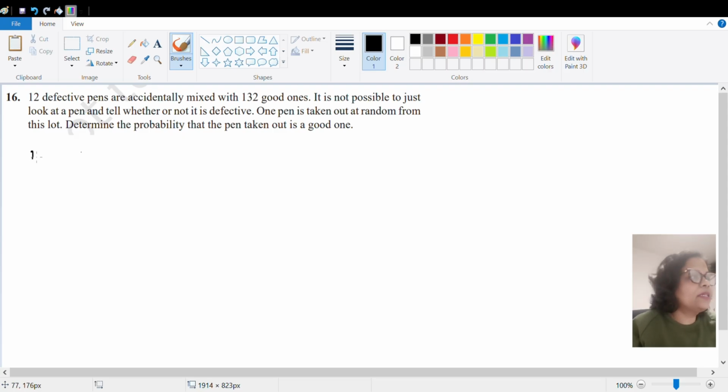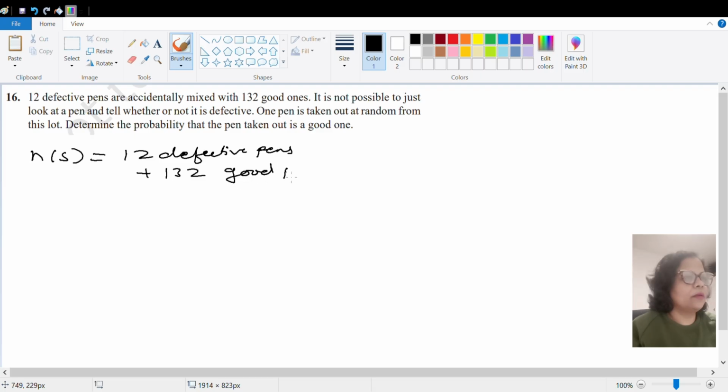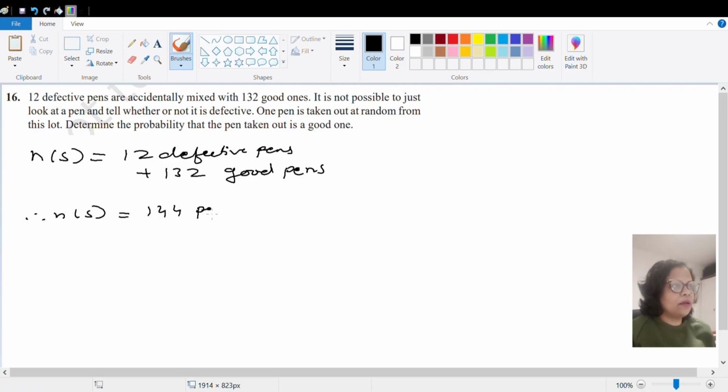So that is number of sample space. There will be 12 defective pens plus there are 132 good pens. So how many total number of pens are available with us? There will be 144 pens available with us.